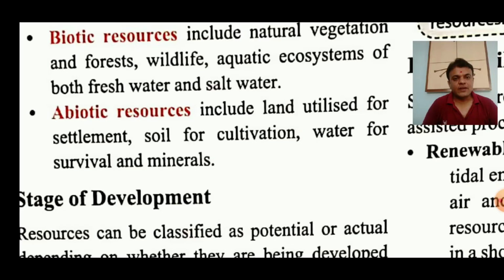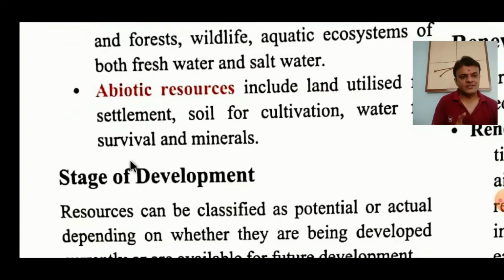And the last is minerals. Minerals are also abiotic, that is a non-living thing. Biotic and abiotic, we can have one more comparison: anything that can grow itself is called biotic, and the opposite of it is abiotic. So that was the first step. The first classification of natural resources was on the basis of origin, and on the basis of origin there were two classifications. What? Biotic and abiotic.